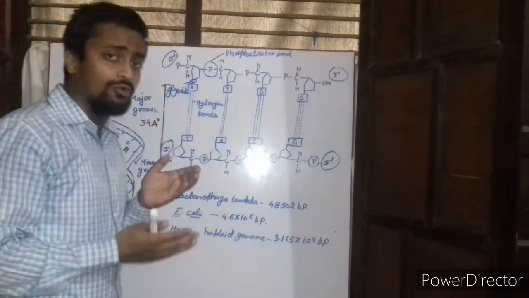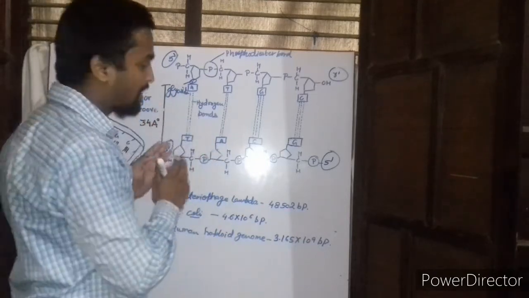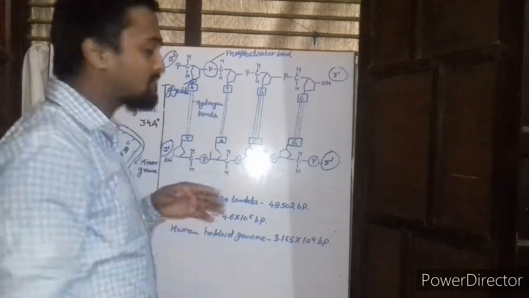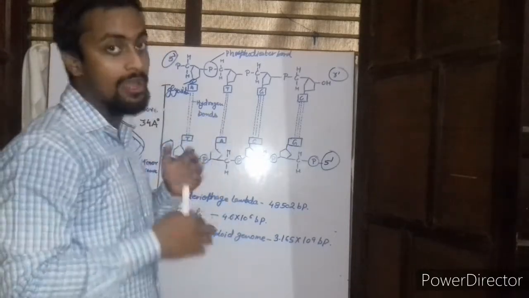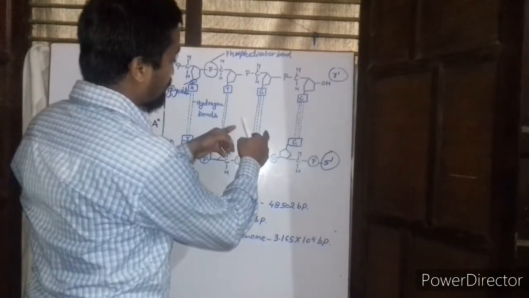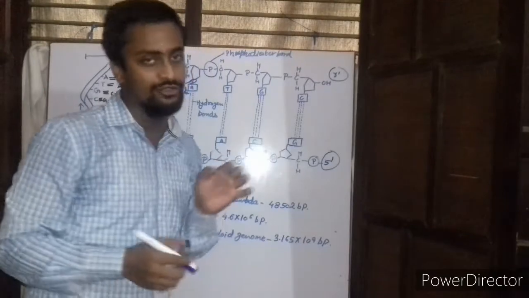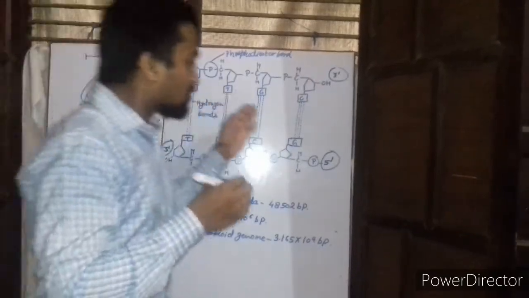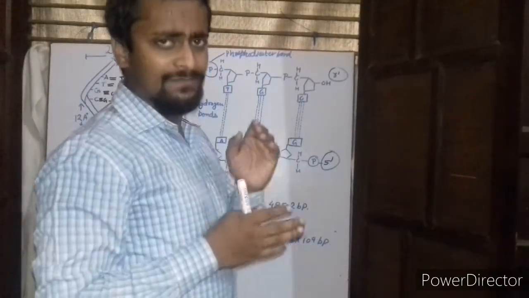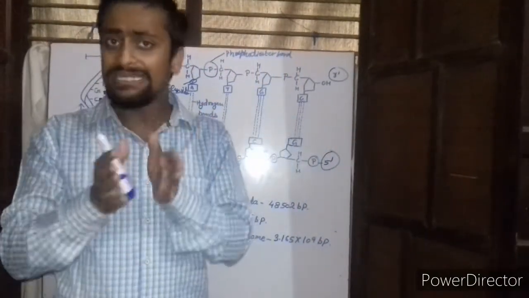Furthermore, adenine forms double hydrogen bonds with thymine, and thymine also forms double hydrogen bonds with adenine, whereas guanine forms triple hydrogen bonds with cytosine, and cytosine also forms triple hydrogen bonds with guanine. There are 4 major deoxyribonucleotides present in the DNA.